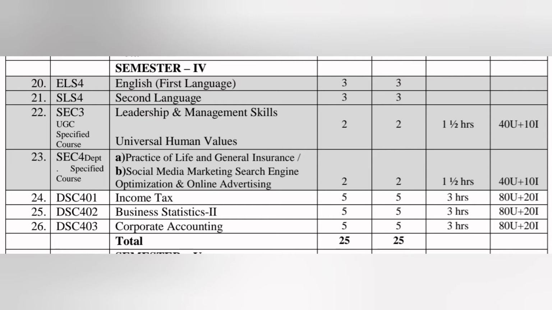Next subject, Corporate Accounting. This subject has a total of 5 classes per week. Exam duration is 3 hours, but due to COVID-19 it is reduced to 2 hours, and total marks for this subject is 100 out of 100, 80 for semester exams, 20 for internal exams.